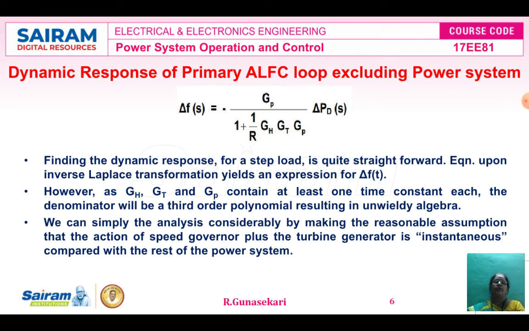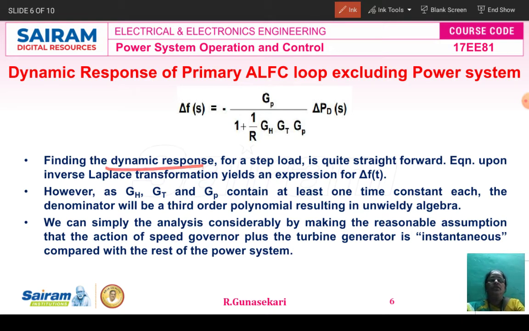So case 1 and case 2 and then the basic equation. This is the static performance of the speed governor. Now we studied about the dynamic response of the primary ALFC loop of power systems. Then the dynamic response: del f of s equal to minus Gp divided by 1 plus 1 by R Gh Gt Gp. If it is the primary loop, we never consider the power system. You see, for dynamic response,